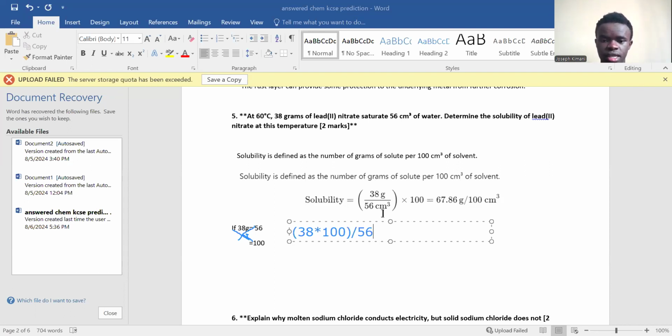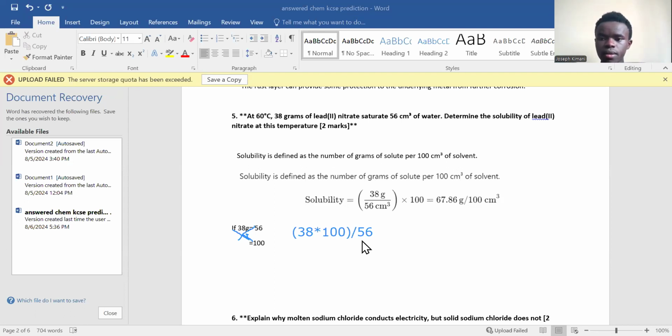That is 8 times 100 divided by 56. That gives you this answer here, 14.29 grams per 100 cubic centimeters. That's the solubility of lead nitrate.